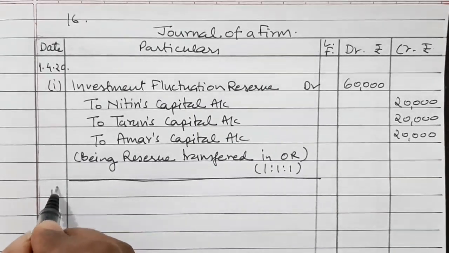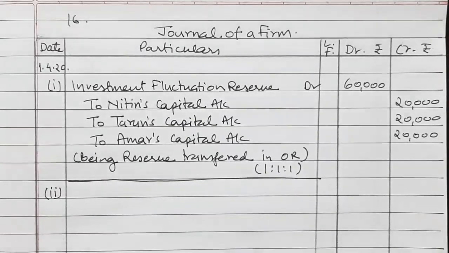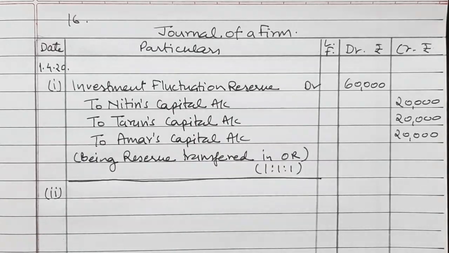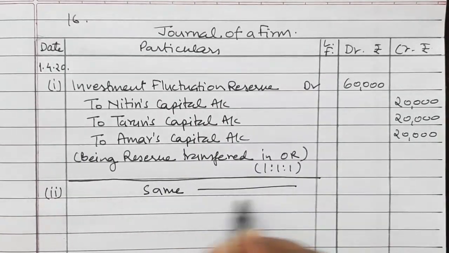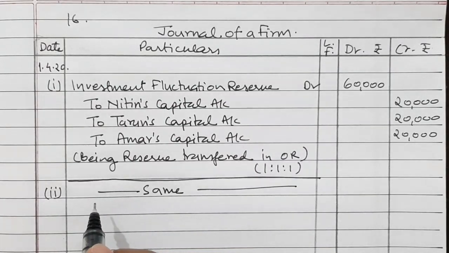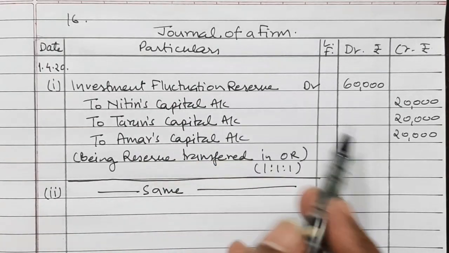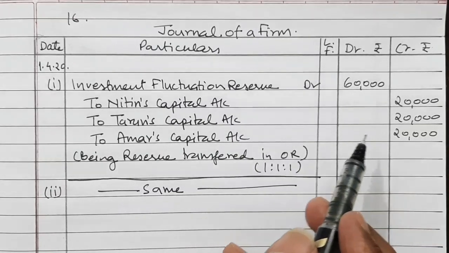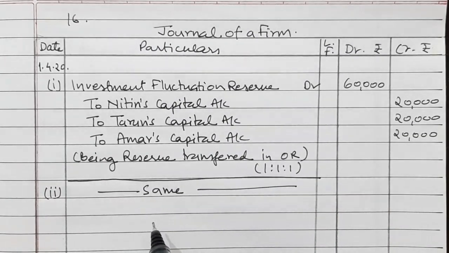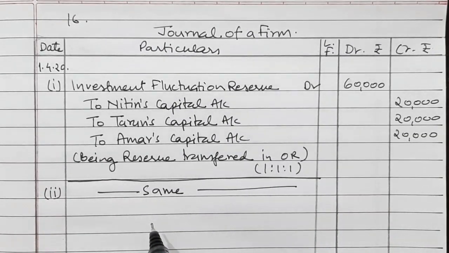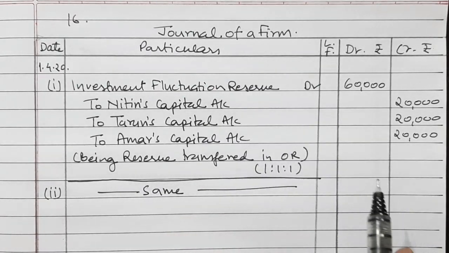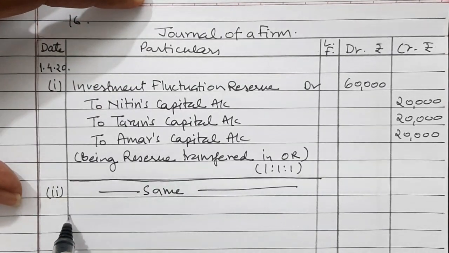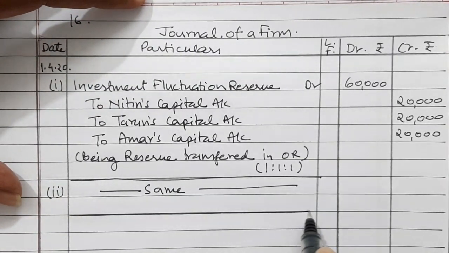Now let us see the second option, second solution. When the market value is 4 lakh, then also it is the same. First case was when the market value is not given, so the entire reserve is transferred to capital account. The second case is when the market value is the same as the book value, so the entire 60,000 will be transferred to partners' capital account. Let us see the third point.